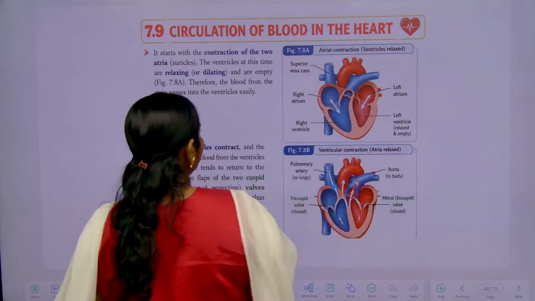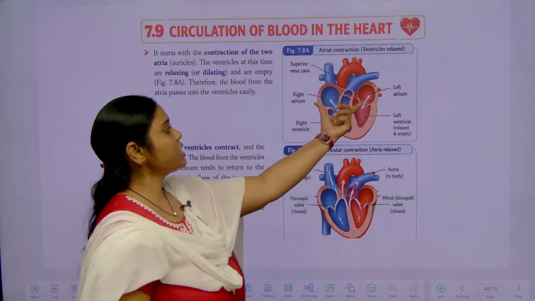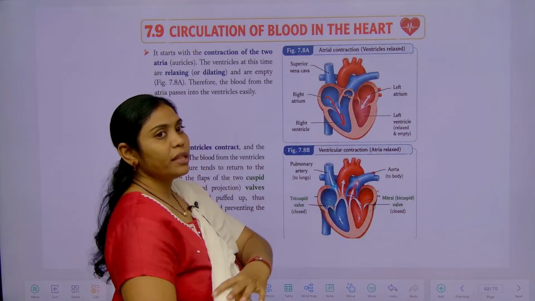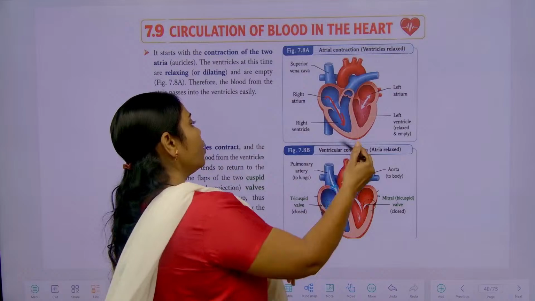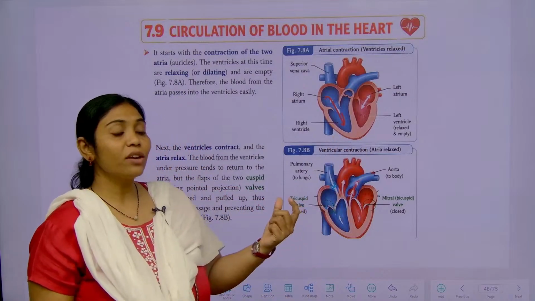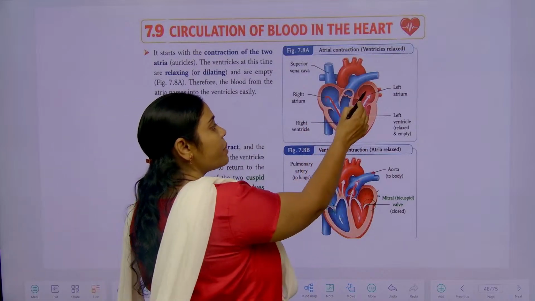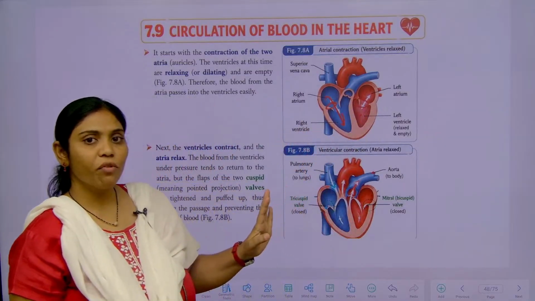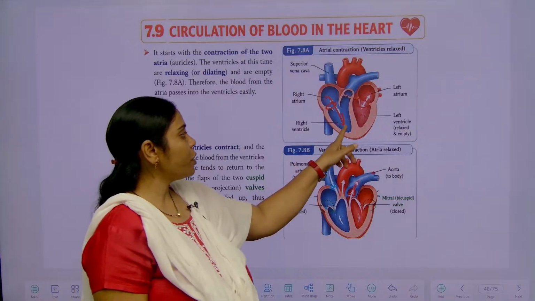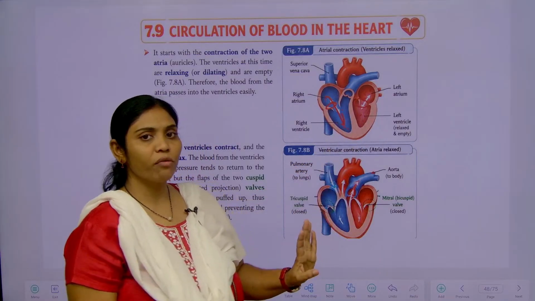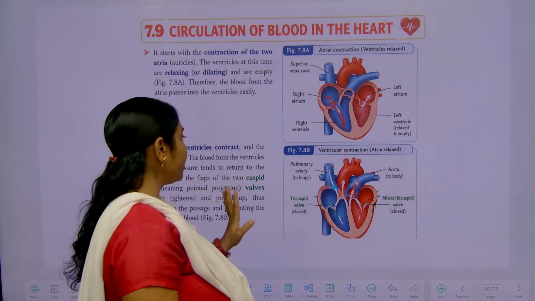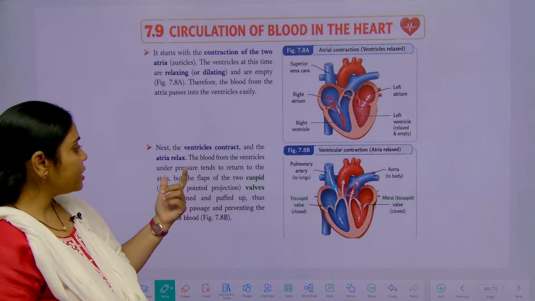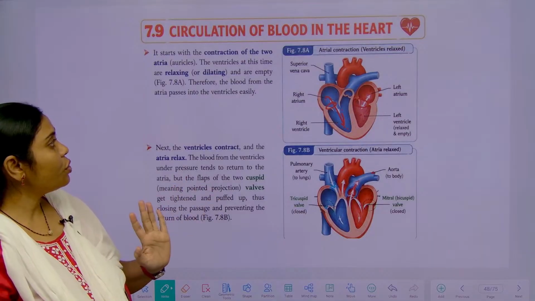So because of the atrial contraction, the blood is transported to the ventricles. When the ventricles contract, the two atria are relaxed, the tricuspid and bicuspid valves are closed, and the semilunar valves are open. These points are very, very important. What is closing and what is opening during blood pumping, you need to remember.